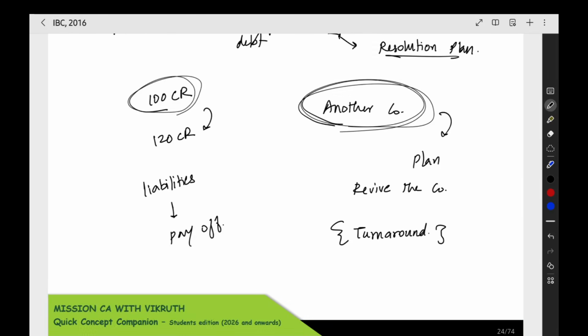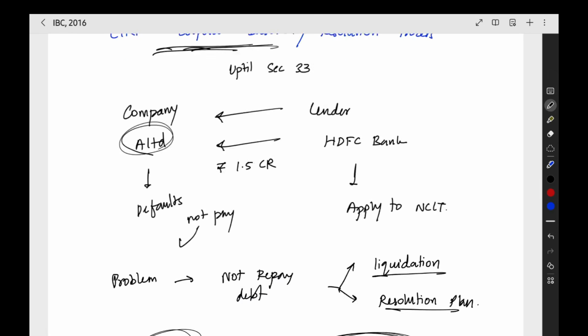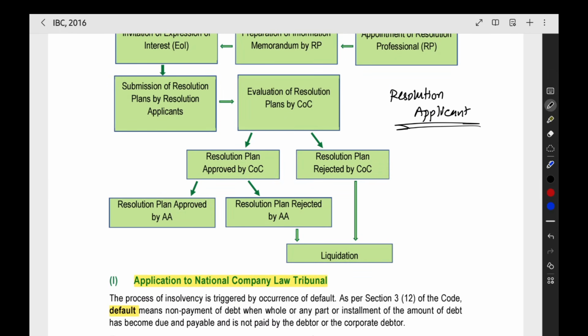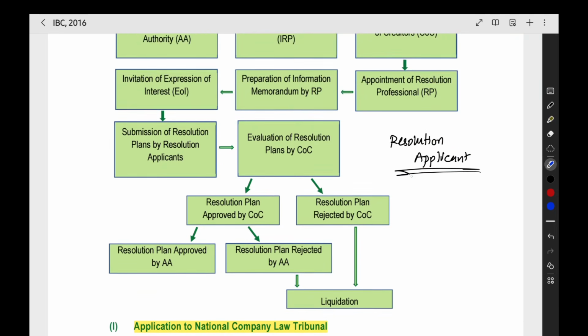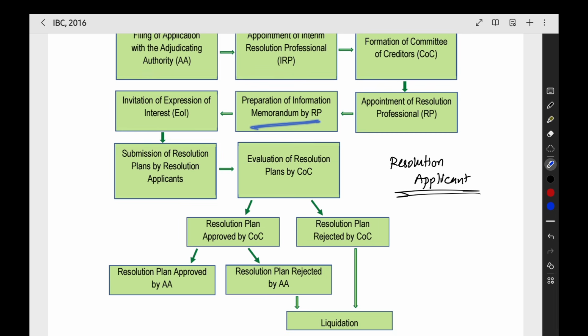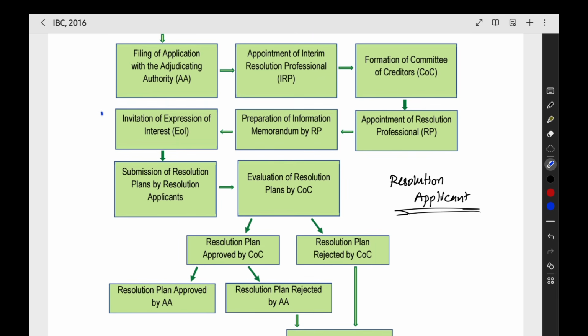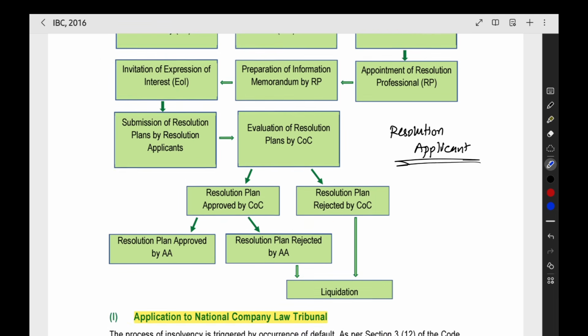Another company comes forward to take over A Limited. That company is called the resolution applicant, an applicant who is trying to present a resolution plan. They will give a public announcement that all resolution applicants can come and get the information memorandum and present the resolution plan. That is this stage. After that, what will happen?